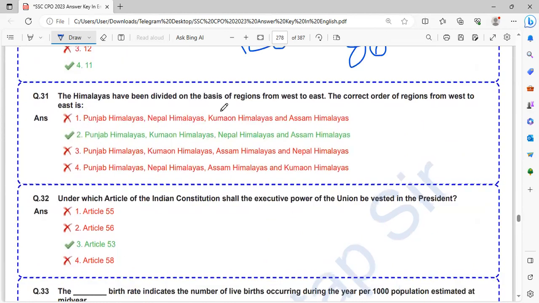The Himalayas have been divided on the basis of regions from west to east. The correct order of regions from west to east is, from west to east like this: Punjab Himalayas. Punjab is here, this part. Then Kumaon Himalayas, Nepal Himalaya, Assam Himalaya. Punjab, Kumaon, Nepal, Assam.